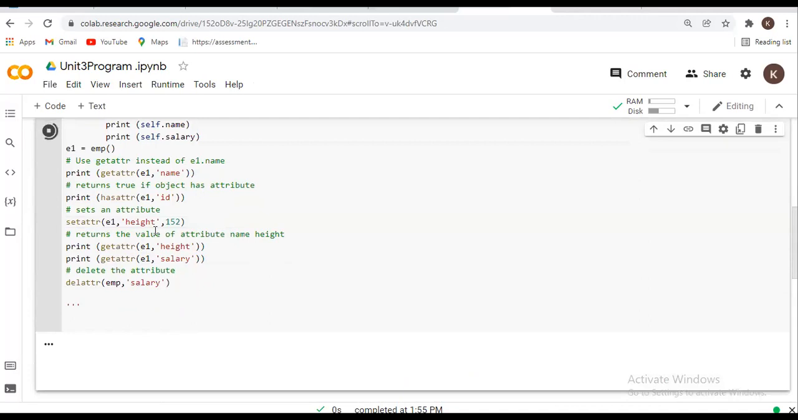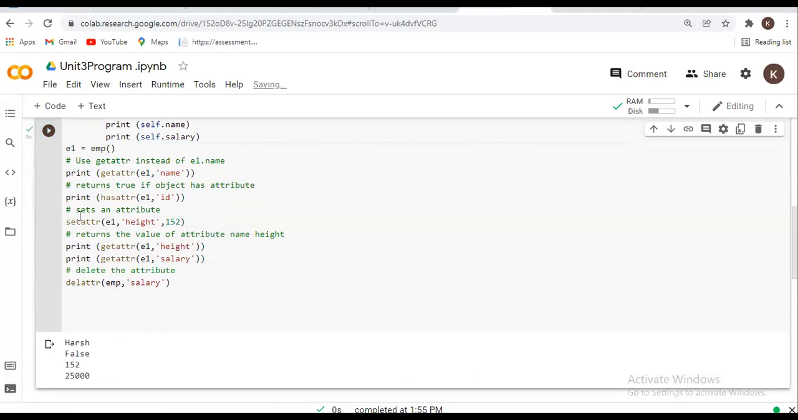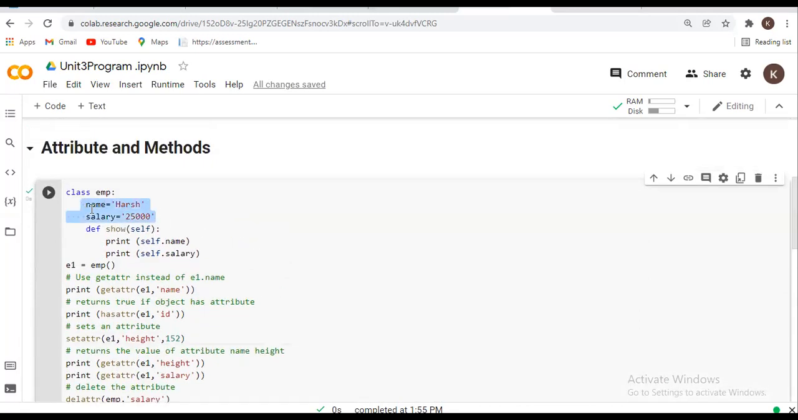Okay, next I am taking one more. I want to set some of the attributes. Here I am mentioning two attributes only: one is the name and the other is the salary.